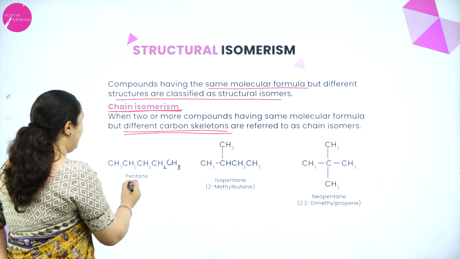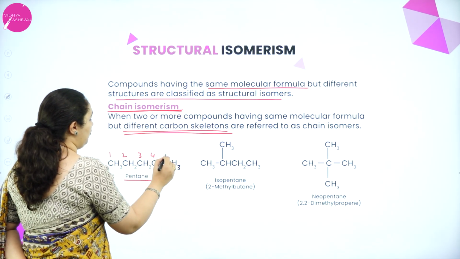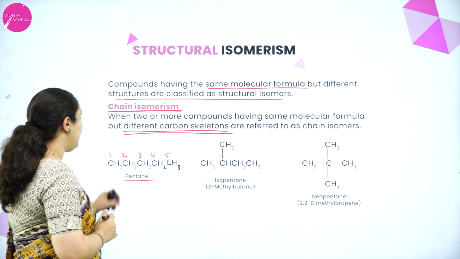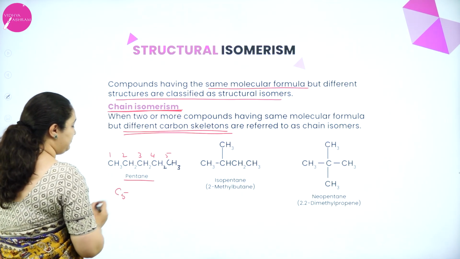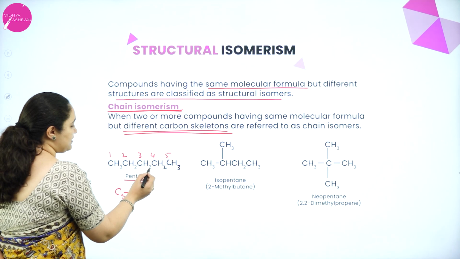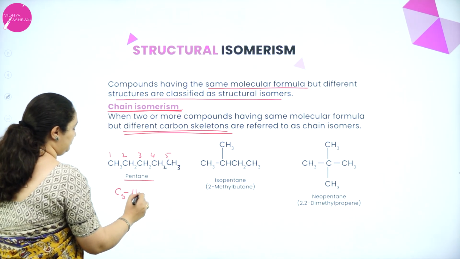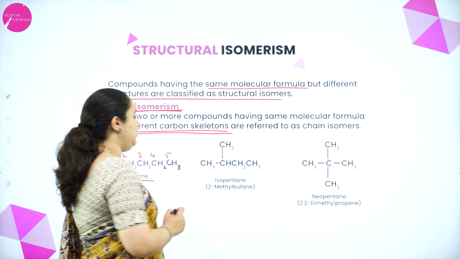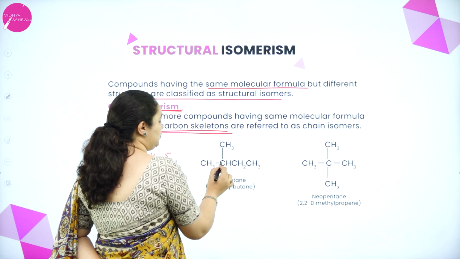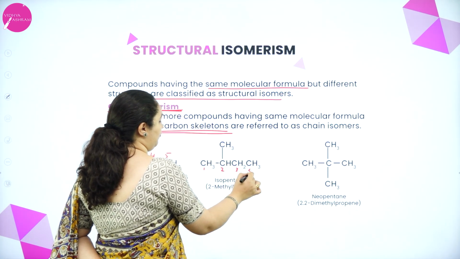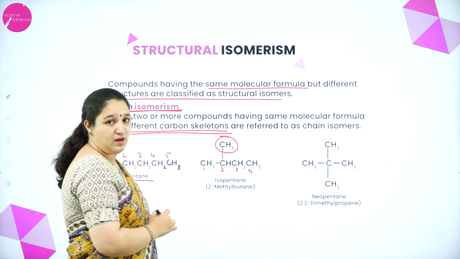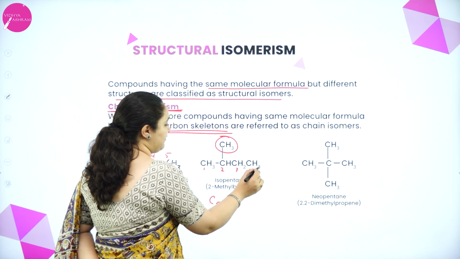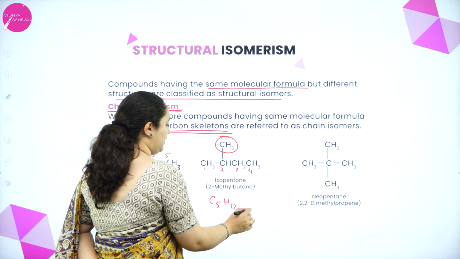Example we can take pentane. I have 1, 2, 3, 4, 5 carbon atoms, all in a straight chain. Or I can also write it as C5H12. How many hydrogens are there? 3, 4, 5, 6, 7, 8, 9, 10, 11, 12. Twelve hydrogen atoms are there. Okay. Here if you see, I have 5 carbon atoms: 1, 2, 3, 4 and 1 is present as the side chain. But if you see the molecular formula, it is C5H12, so hydrogen is again 12.